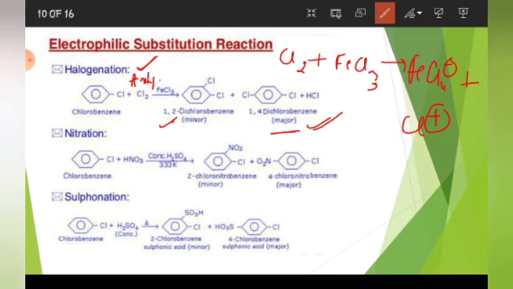Now see the second case, nitration. Here we will take HNO3 and Conc H2SO4. Now again, what is the role of Conc H2SO4? It will generate NO2 plus electrophile, right? As in this case, same in this case. So two products we will get. One is ortho, the other is para, and the para product will be dominating.